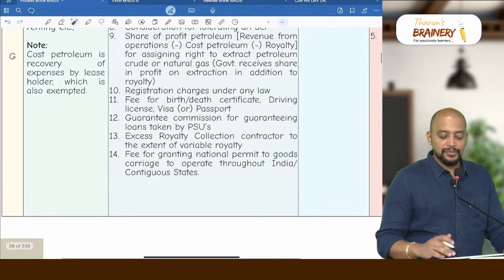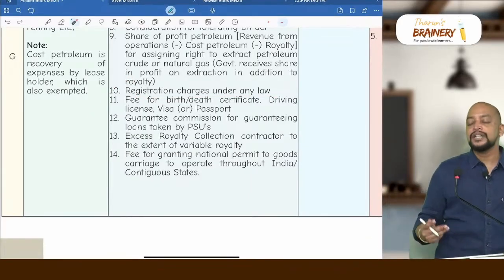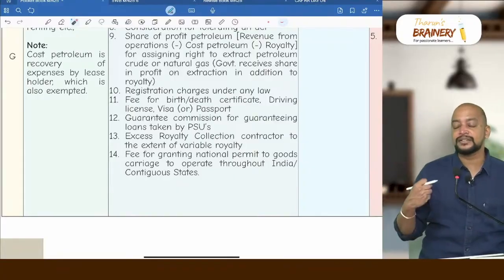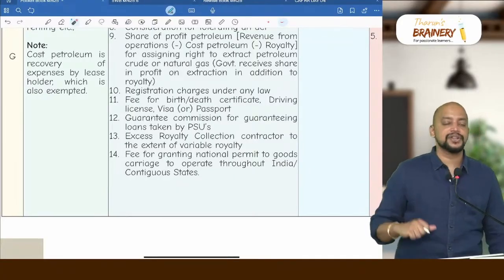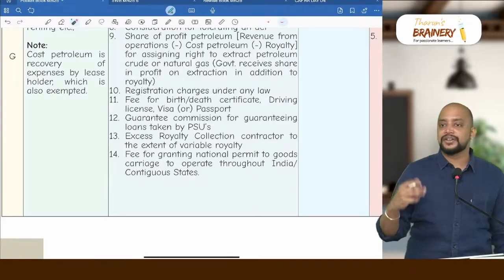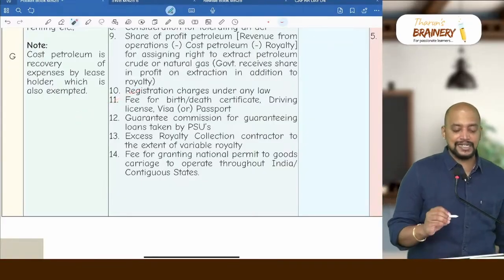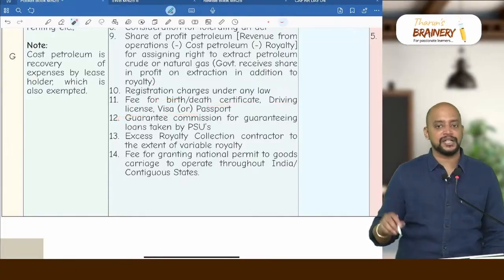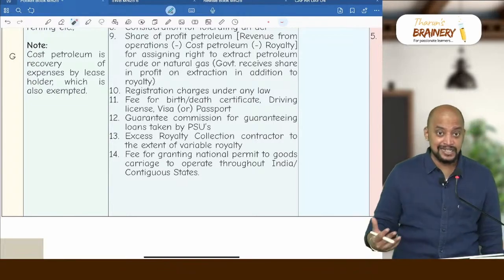Then next one, point number 10, registration charges under any law for the time being in force. That is like sub-registrar collecting registration charges for vehicles or properties, etc. RTO collecting registration charges, then ROC collecting registration charges for incorporation of a company, all those things. Then fee for certain certificates: birth certificate, death certificate, driving license, visa and passport.